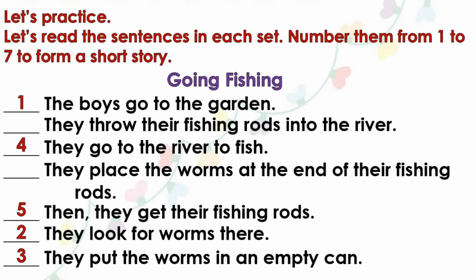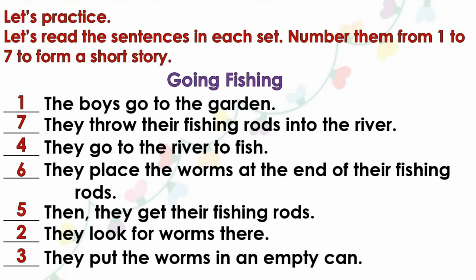Then, after they get their fishing rods, the sixth thing that happened is, they place the worms at the end of their fishing rods. And the last thing that happened is, they throw their fishing rods into the river. Wow, we made it! We form a short story. Let's read them once more.